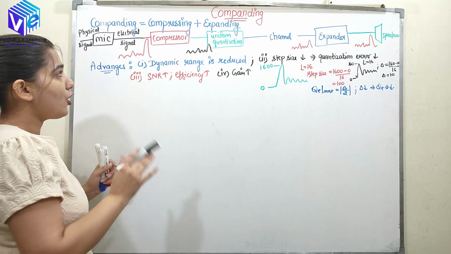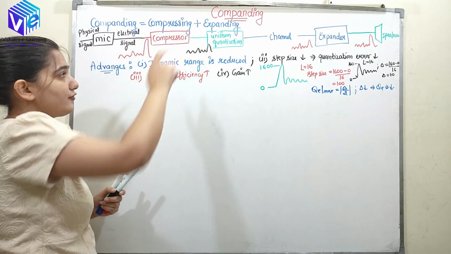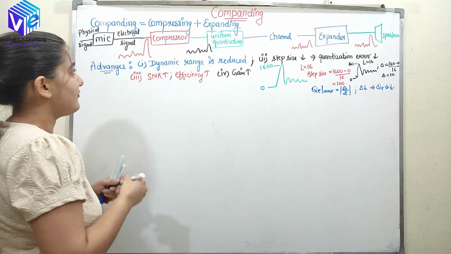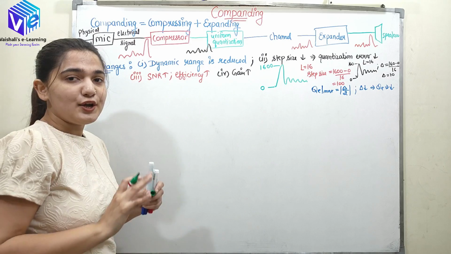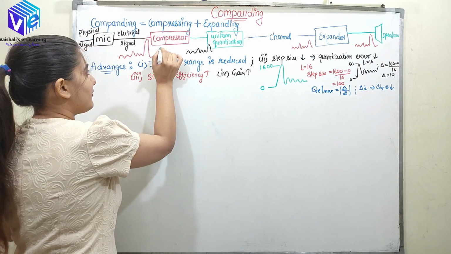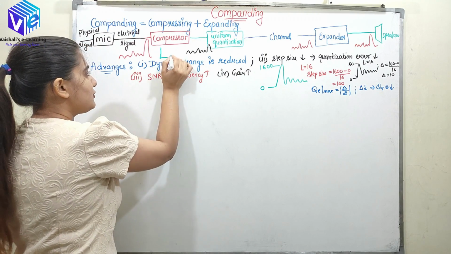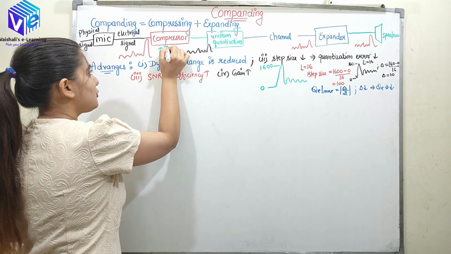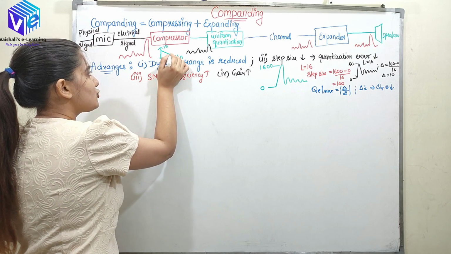Here I already told you it's the combination of two processes, compressing and expanding. If I talk about this compressor, what kind of gain should it have? If I plot the gain, this is input voltage and this is output voltage. So the gain should be like this.